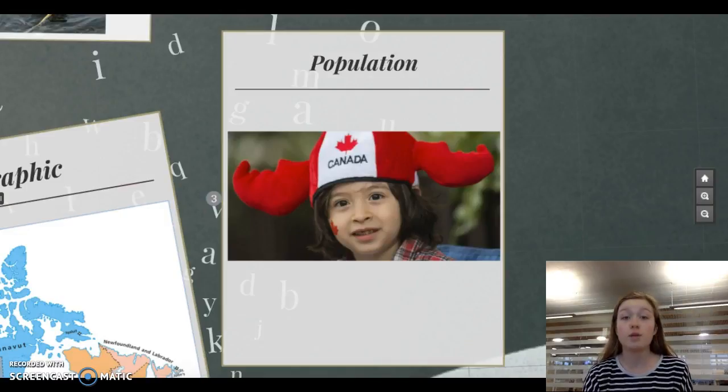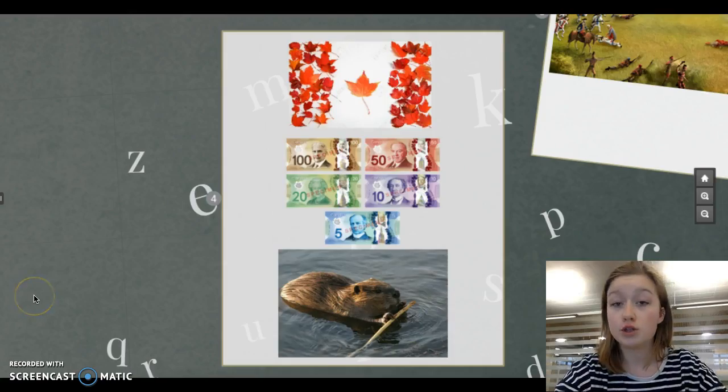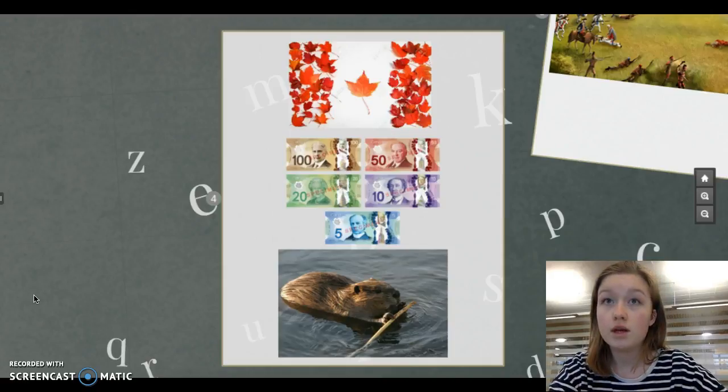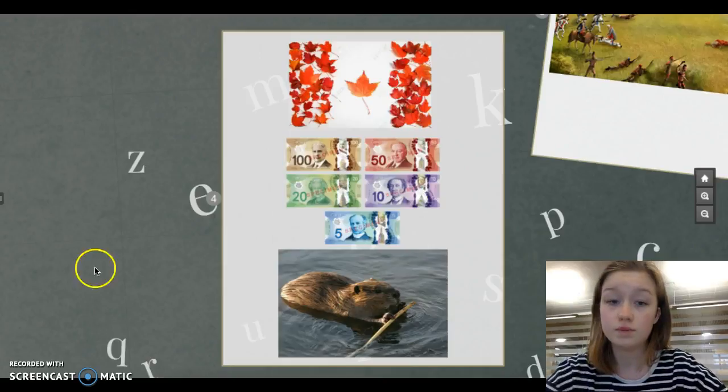In Canada, the population is 35.4 million people. That is 7 times more than the population in Denmark. Did you know that Canada is the world's most educated country, with over half its residents having a college degree? The picture shows that Canada has their own dollar, the Canadian dollar, and the Canadian national tree is the maple tree. And actually, Canada has their own national animal, and that is the beaver.